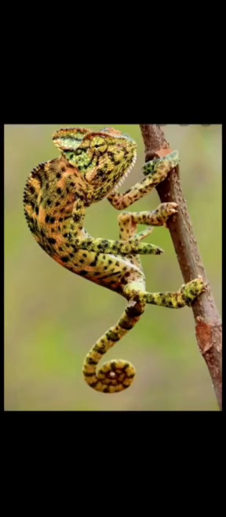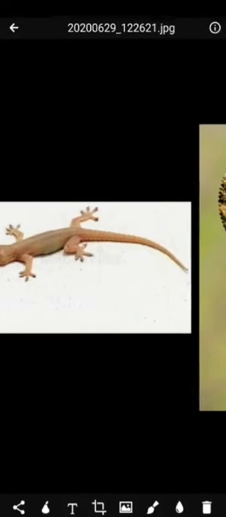Like the chameleon, even house lizards are in this group. Then we also have snakes in this group. So these are the animals that crawl and they have scales on their bodies.